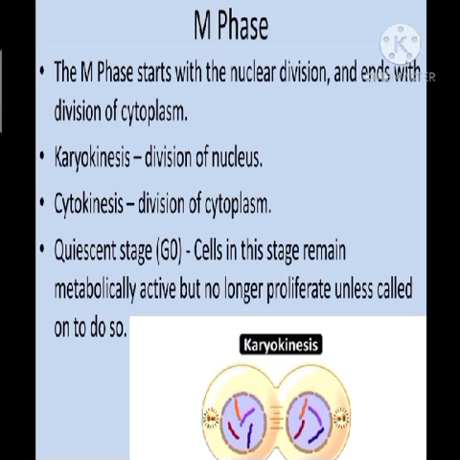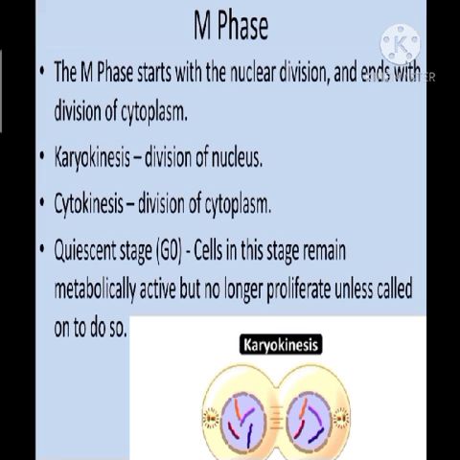So M phase is actually the mitosis phase, where cell division takes place. M phase starts with the nuclear division and it ends with the division of cytoplasm. So two steps are there in this M phase. What are they? Karyokinesis and cytokinesis. So what is karyokinesis? Karyon means nucleus, kinesis means division. So it means division of nucleus.